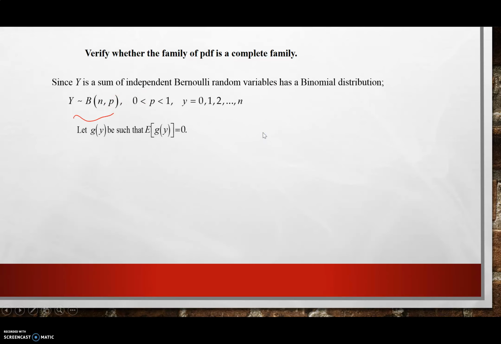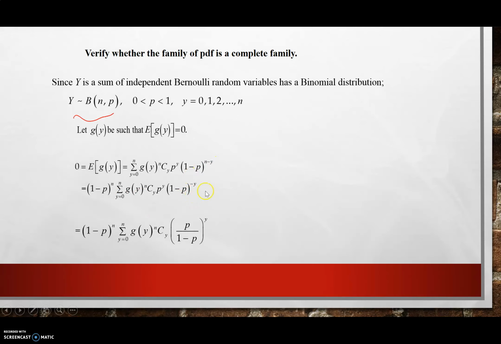Let g(y) be a function; we want to show that the expected value of g(y) equal to 0 implies g is 0. So we have the summation for y equals 0 up to n of g(y) times the probability mass function for the binomial, n choose y, p to the power y, (1 minus p) to the power n minus y.